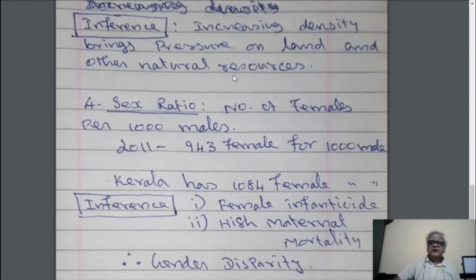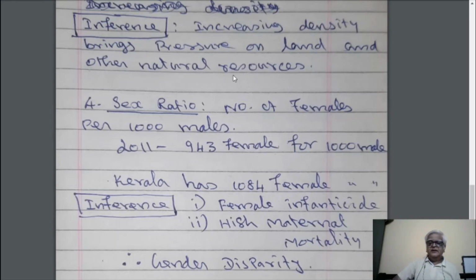Now come to the inference. Now why this adverse sex ratio overall in the country, except some few states, is due to mainly two reasons. One, female infanticide. What is this female infanticide?